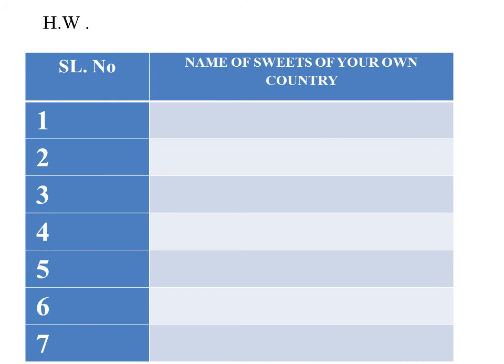Some students are from Pakistan, some from Sudan, some from Egypt, and many are from India. So they will write the names of the sweets in English which are famous in their country, and which other types of sweets are also available. At least 7 to 10 you can write. Okay, come to the next work.